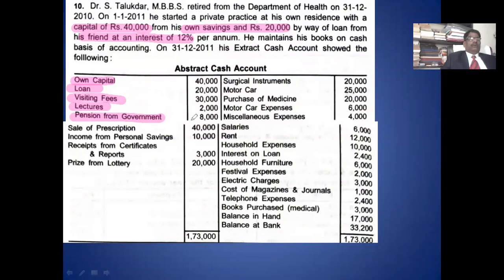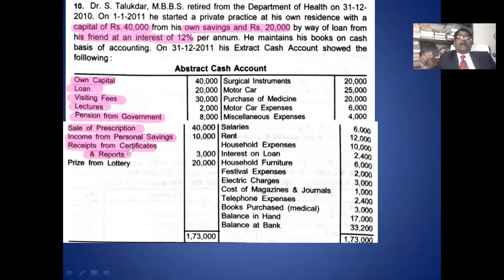It goes to household. Then sale of prescription. Prescription means medicine. Sale of medicine is related to profession. It goes to the professional account, that is P&L account or income and expenditure. Income from personal saving is not professional, it is household. A receipt from certification and report means it is profession.